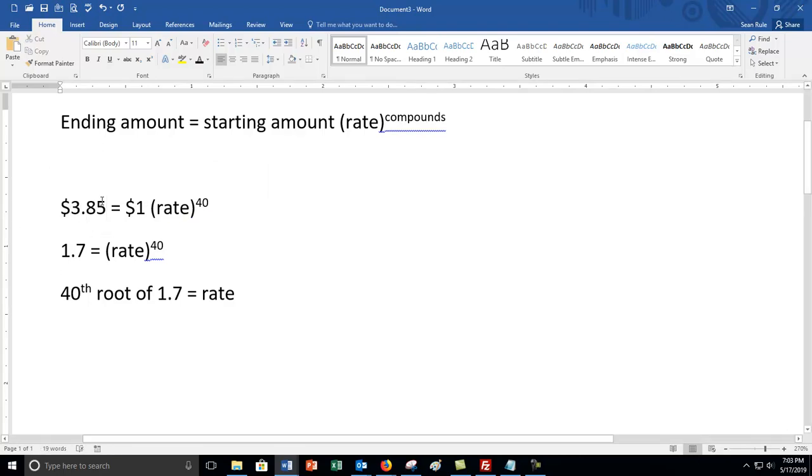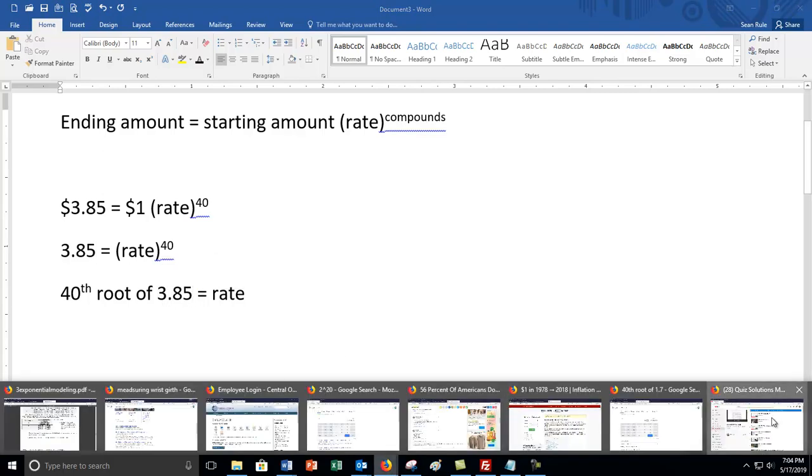Starting, ending, you're going to do the division. What's so nice about using $1 is it just divides to 3.85. And then you're going to take the 40th root of 3.85. And we'll use Google to do that.